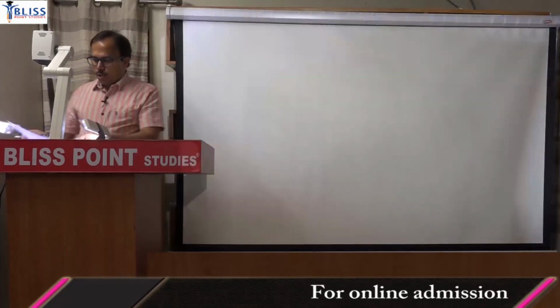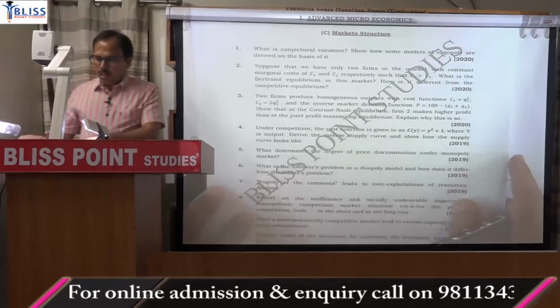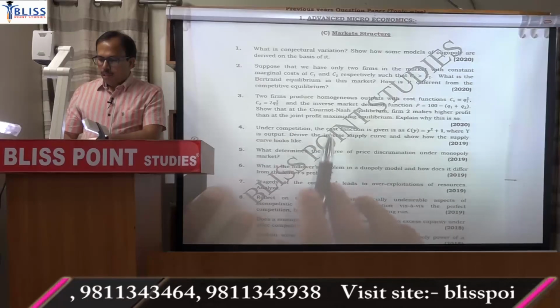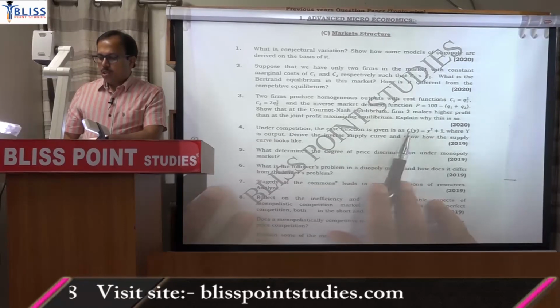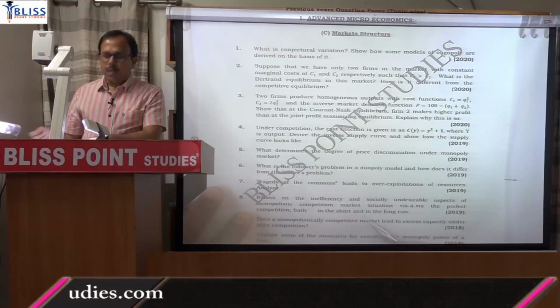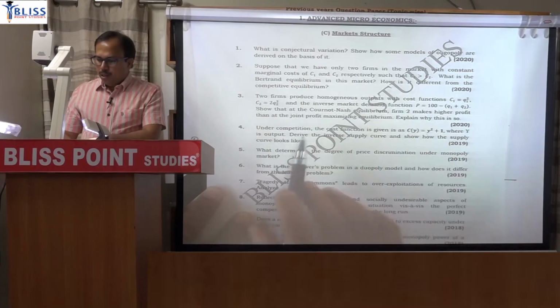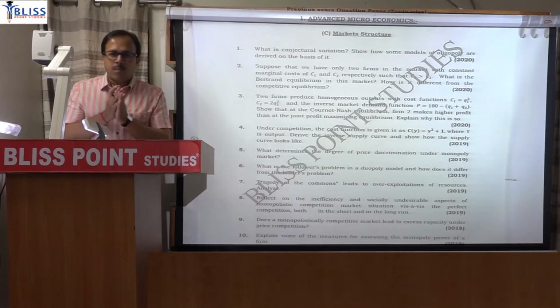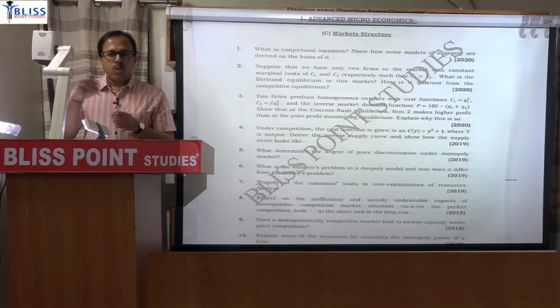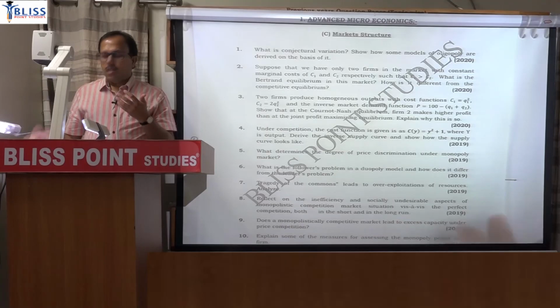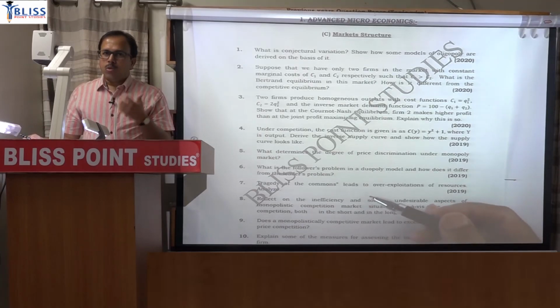you have to answer the second question for this class. This was asked in 2019 that under perfect competition, the cost function is given. Cost equation is y square plus 1, y is output here. So y square becomes variable cost, and the one constant number is fixed cost. Derive the inverse supply curve and show how supply curve looks like. That means you have to write the equation for supply curve and then draw it graphically. This question requires that you must know which curve is supply curve.